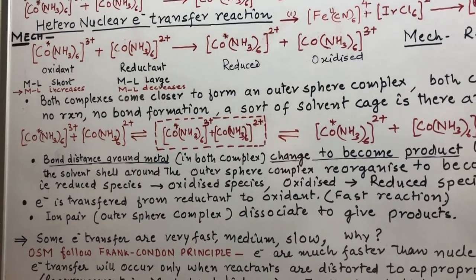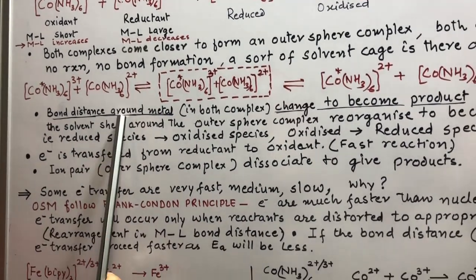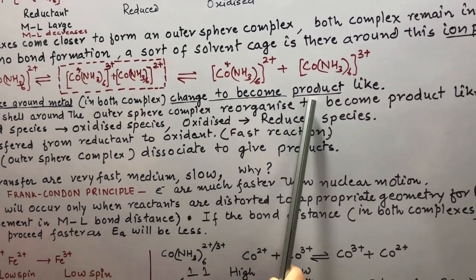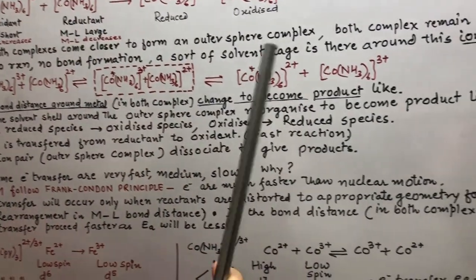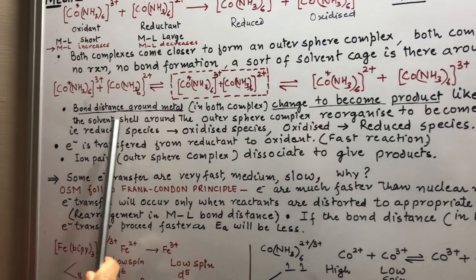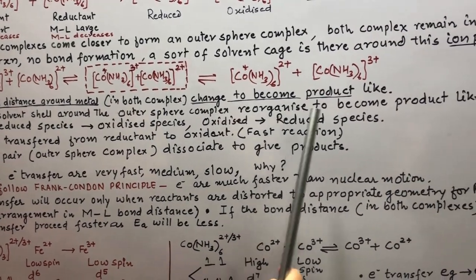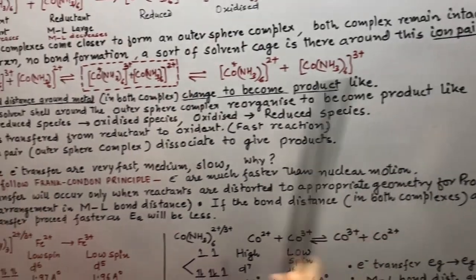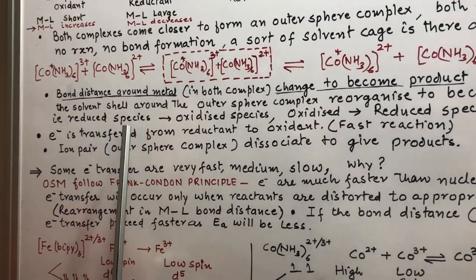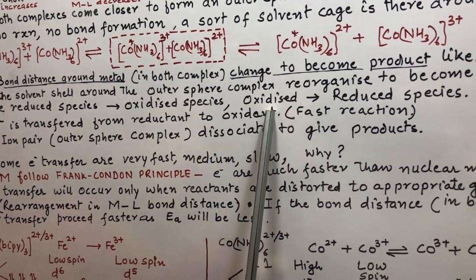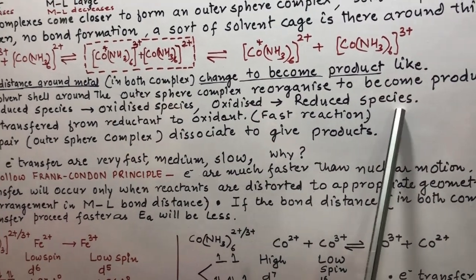Now in the second step, the bond distance around the metal in both complexes changes to become product-like. How does it become product-like? The solvent shell around the outer sphere complex reorganizes to become product-like, that is, the reduced species becomes like the oxidized species, and the oxidized species becomes like the reduced species.